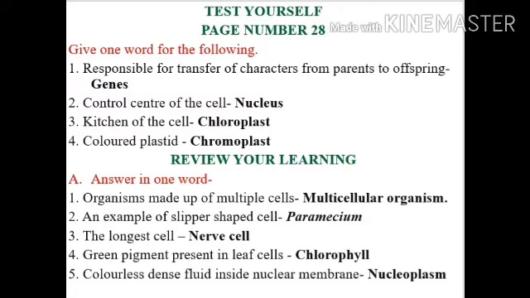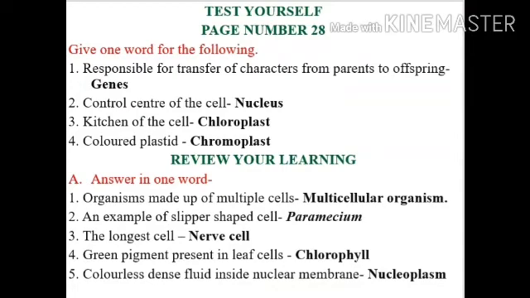Now we are going to solve the objective questions from Review Your Learning of the chapter. Question A, answer in one word. Number 1, organisms made up of multiple cells. It is called multicellular organism. Number 2, an example of slipper-shaped cell. Answer will be paramecium. Number 3, the longest cell. Answer will be nerve cell.